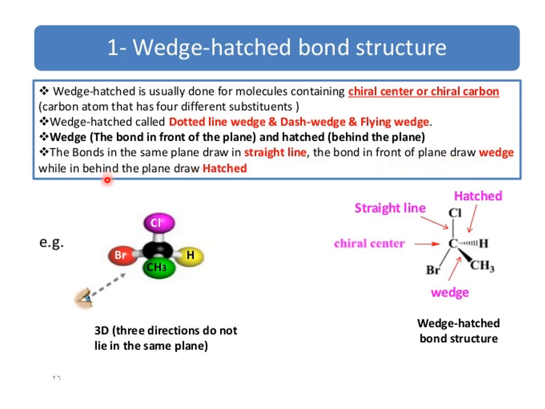From this slide, you can understand that the wedge hatched bond structure can be drawn only for those molecules which have a chiral center. The compounds having a chiral center can be drawn in their wedge and hatched formulas. The bonds in the same plane are drawn as straight lines. The bond in front of the plane is drawn as a wedge, while behind the plane it is drawn hatched. Behind means below the plane, that is why it is called hatched.